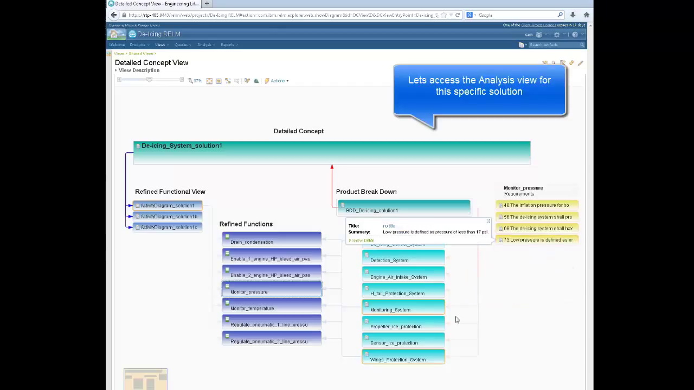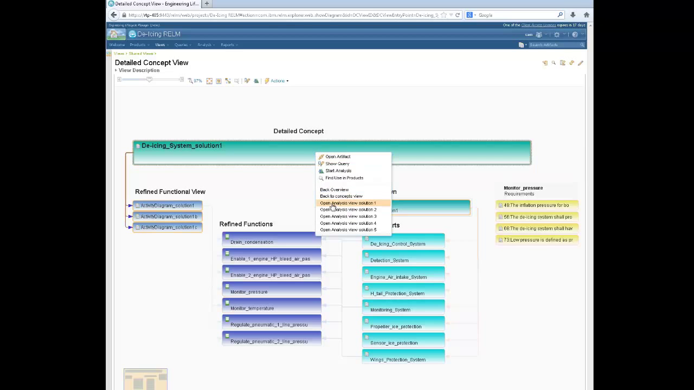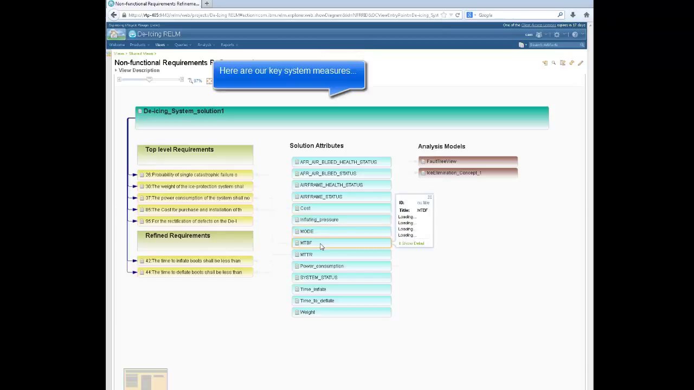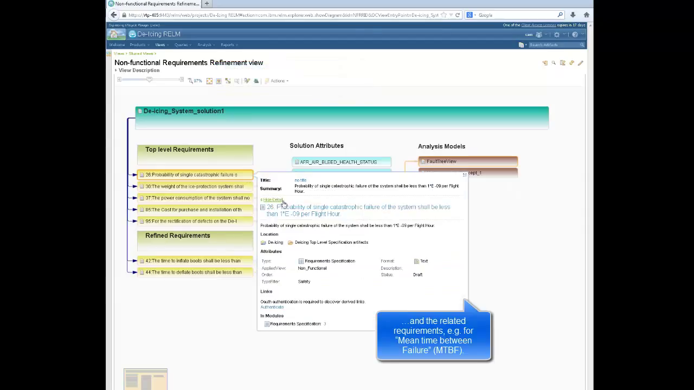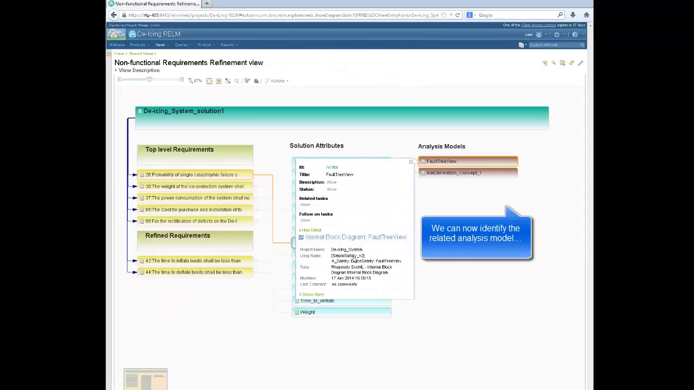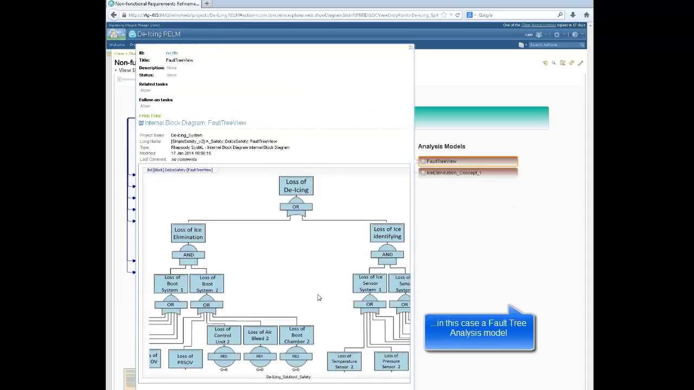Let us now access the analysis view for this specific solution. We can use this view to assess the impact of change requests that are related to non-functional aspects. Here are our key system measures and the related requirements, for example, the requirement that defines the maximum allowed mean time between failure. What if we had to change this mean time between failure requirement? We can now easily identify the related analysis model. In this case, a fault tree analysis model managed by some dedicated safety analysis tool.